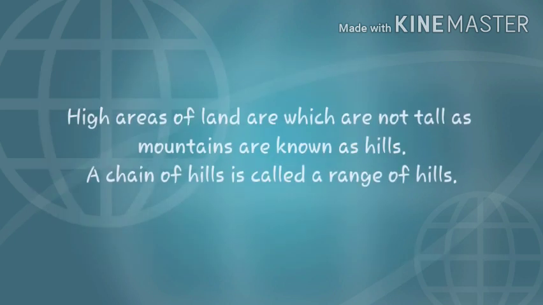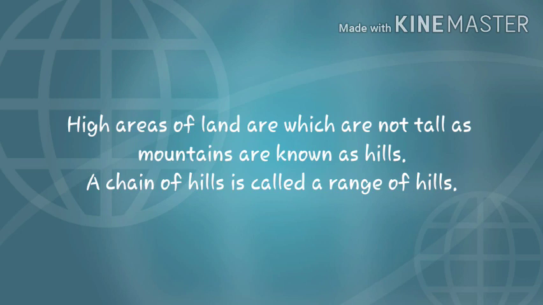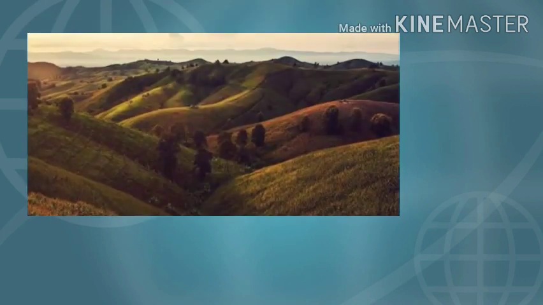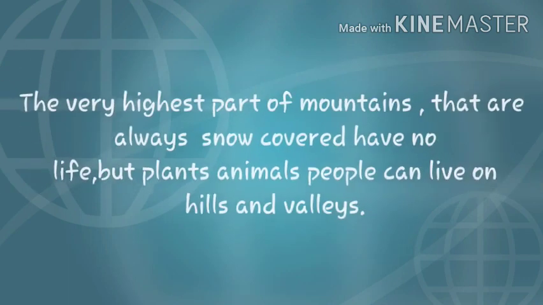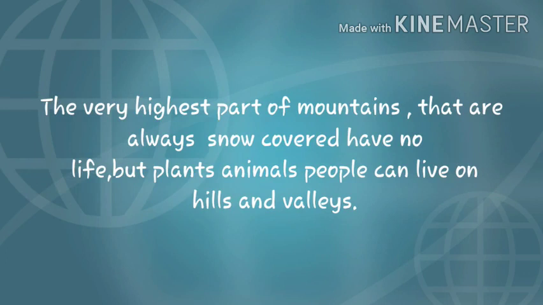High areas of land which are not as tall as mountains are known as hills. A chain of hills is called a range of hills. The low land lying between 2 hills or 2 mountains is called a valley. Often streams or rivers flow through a valley. Such a valley is called a river valley. The very highest parts of mountains are always snow covered and they have no life there. But plants, animals and people can live on hills and in the valleys.